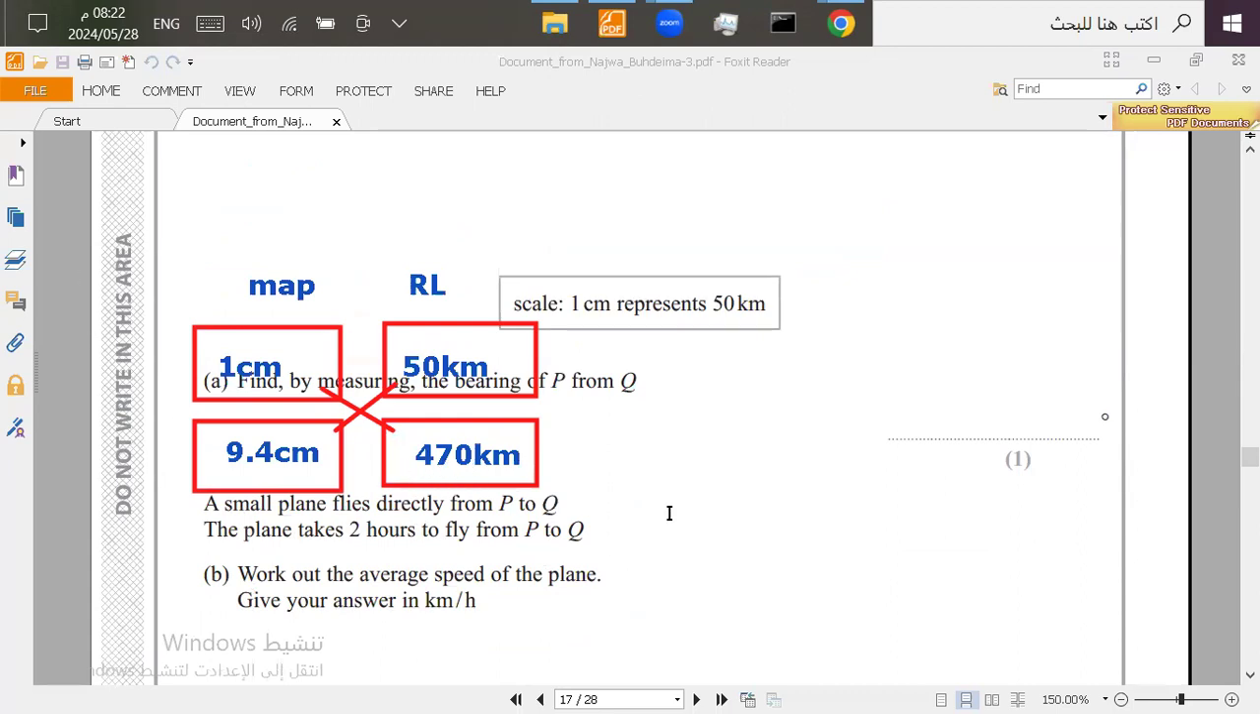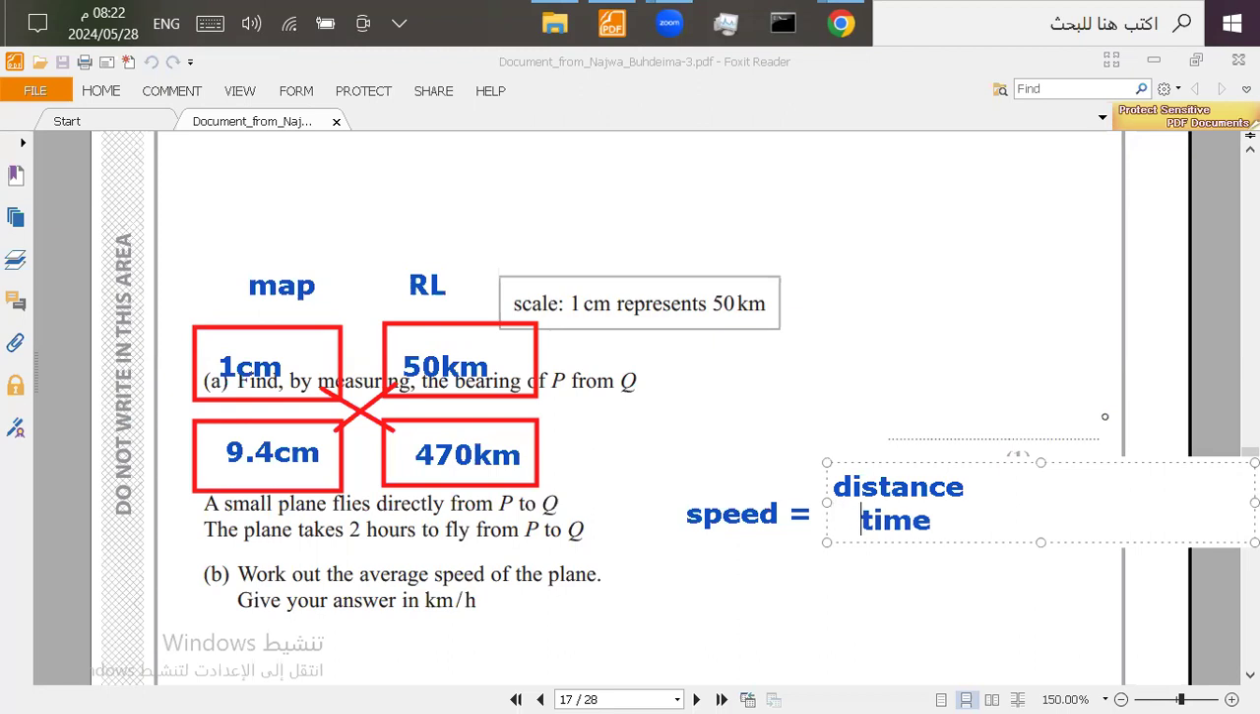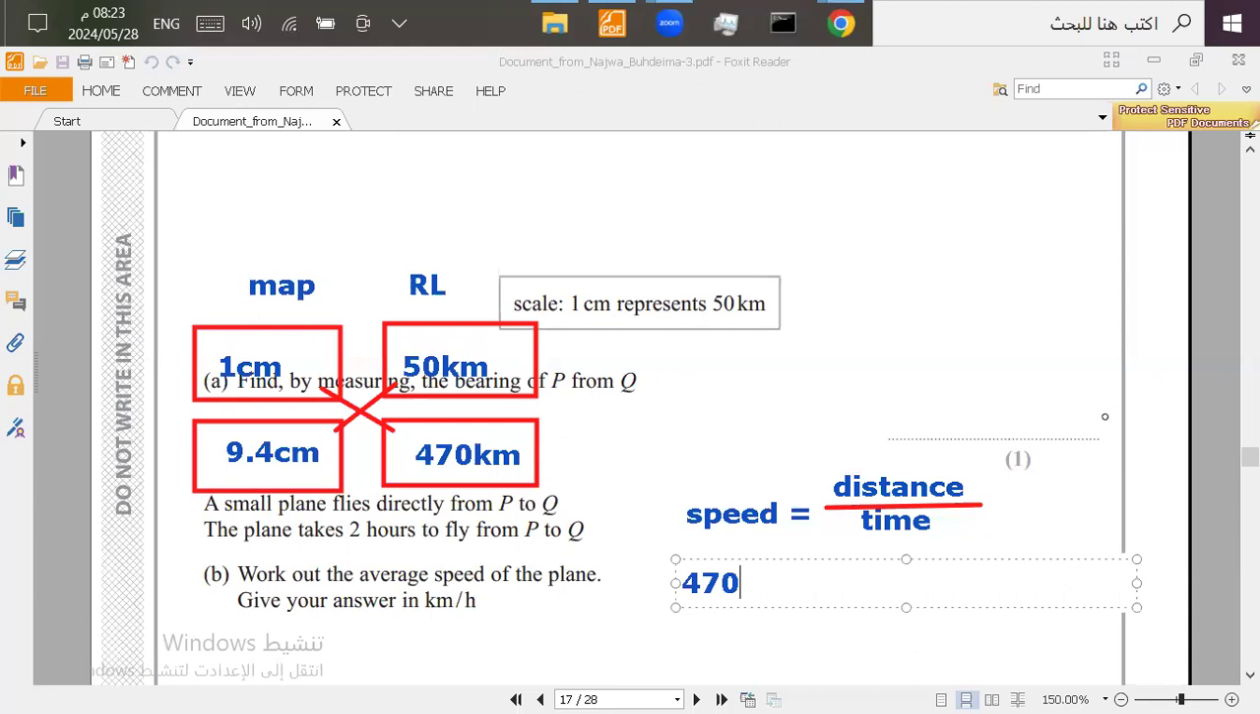Now, speed equals what? Speed equals distance divide time. Focus on the steps, focus on the measurements, and you'll be okay. Now, when you divide distance over time, you'll get the speed. We already know the distance, which is 470. So 470 divide the time, which is 2.